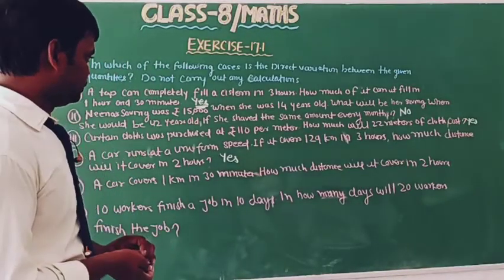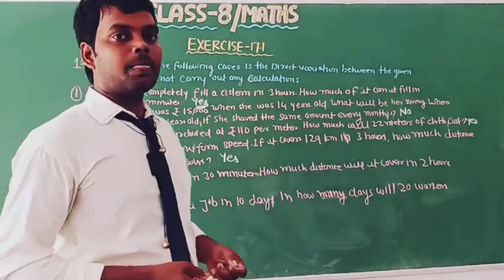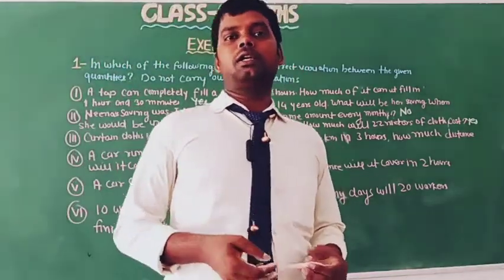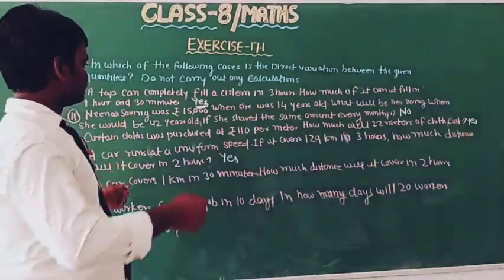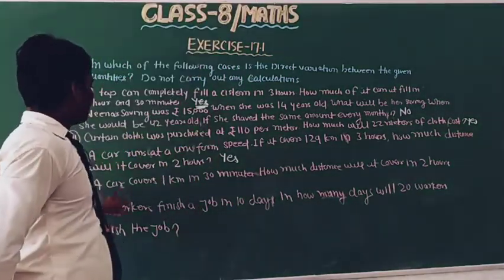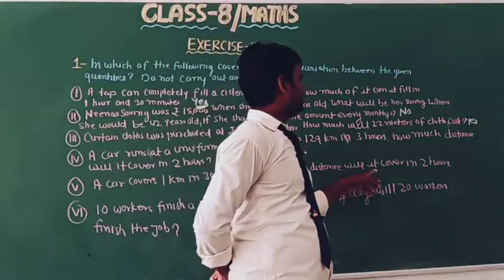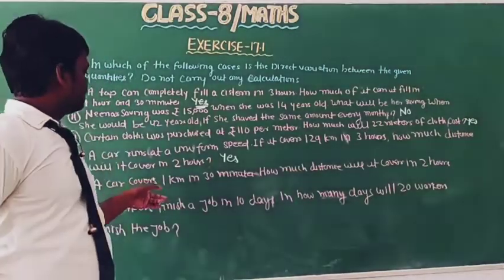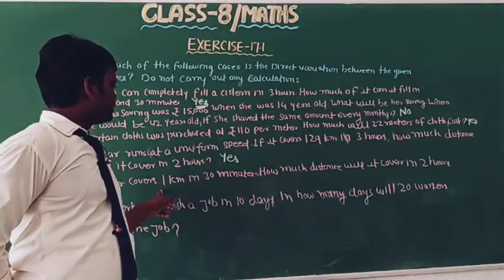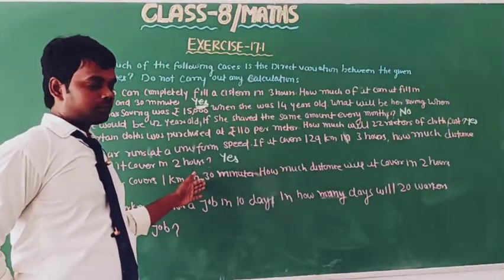because less distance covered will take less time. Fifth, a car covers 1 km in 30 minutes. How much distance will it cover in 2 hours? Okay, so we are given that 1 kilometer distance is covered in 30 minutes.